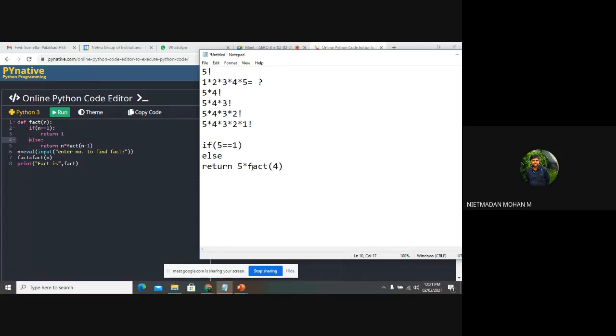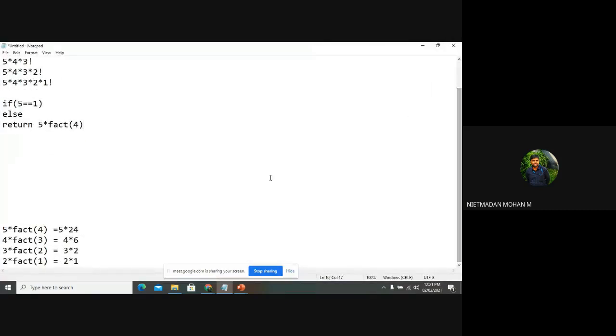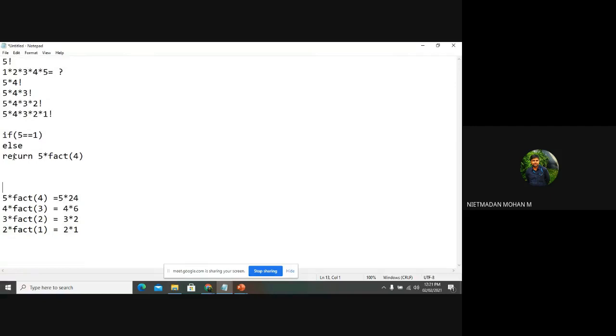And again, here the function has been called again. So it will go to the fact of 4. So 5 into fact of 4 has been stored here, so you don't consider these values and all. 5 into 4 factorial has been stored here, and it will be stored in the return value.